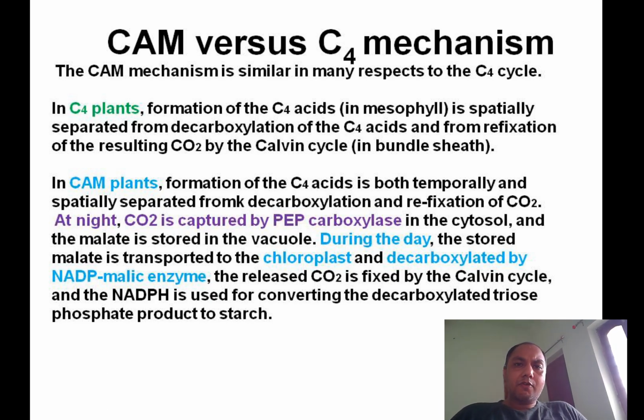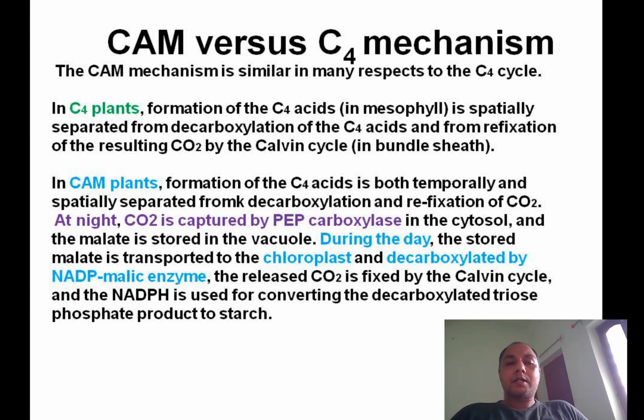In the C4 plant, the carboxylation, that is the formation of C4 acid, happens in the mesophyll, and decarboxylation happens in the bundle sheath cell, where refixation of the CO2 also happens. So there is a spatial separation of the carboxylation and decarboxylation processes.